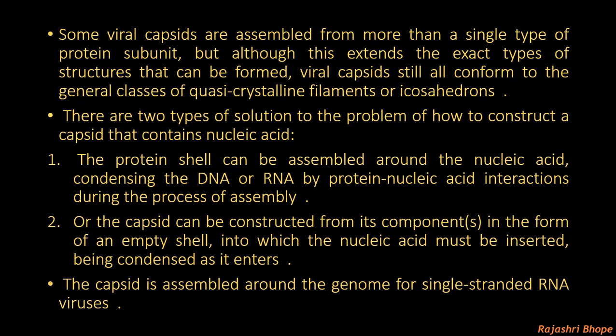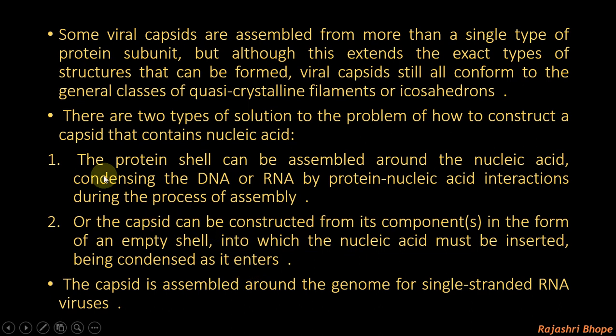There are two types of solutions to this problem. The first is that the protein shell can be assembled around the nucleic acid, condensing the DNA or RNA by protein-nucleic acid interaction. Or the capsid can be pre-assembled in the form of an empty shell, and then the nucleic acid is inserted into it.